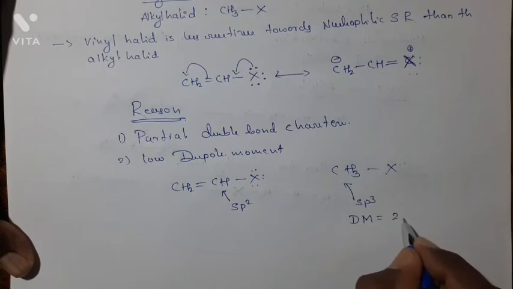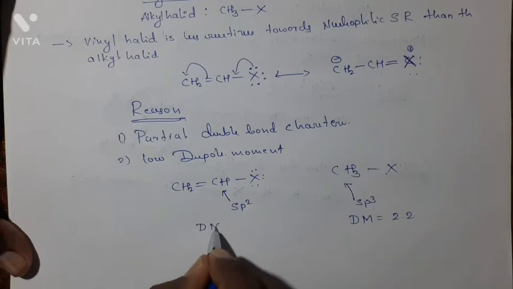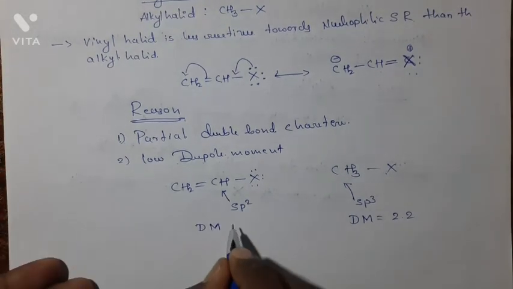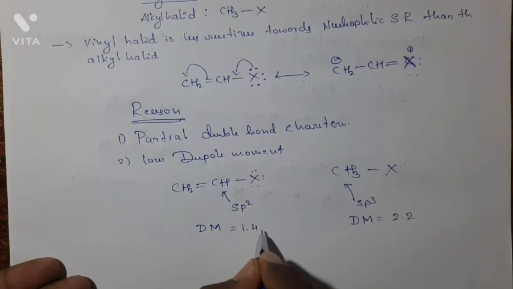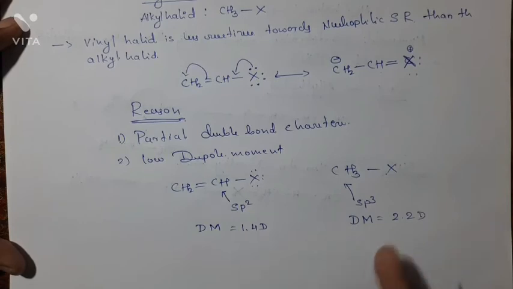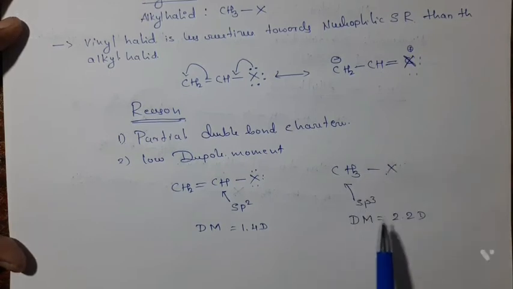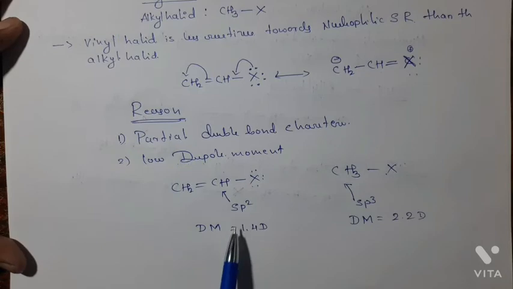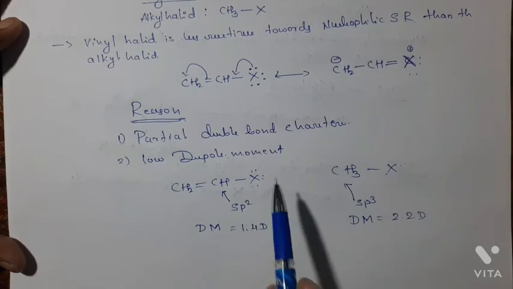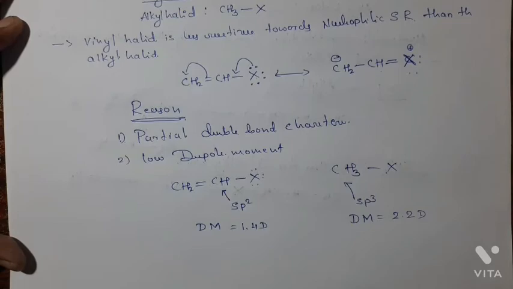is around 2.2. In vinyl halide, the dipole moment is around 1.4. Due to the dipole moment, the alkyl halide has the higher dipole moment of 2.2, hence these are more reactive compared to the vinyl halide. And the second reason is partial double bond character in vinyl halide. Due to the double bond character, its reactivity decreases.